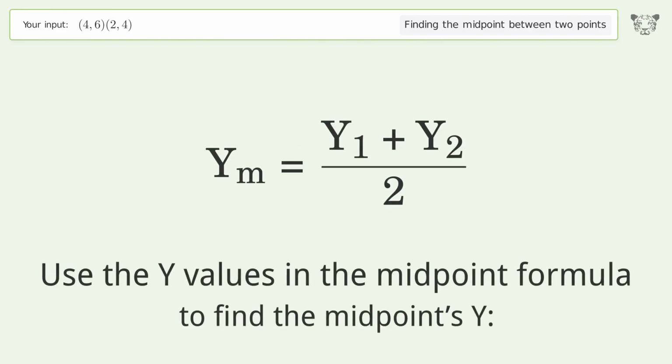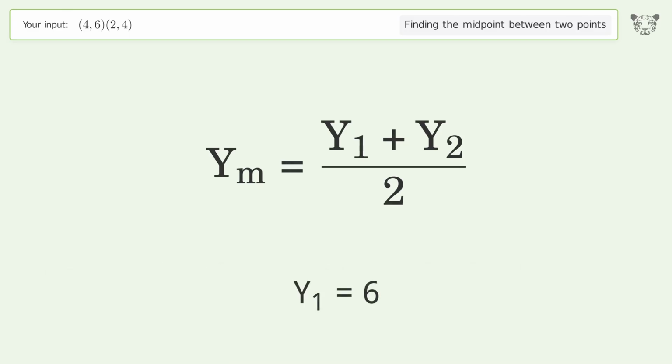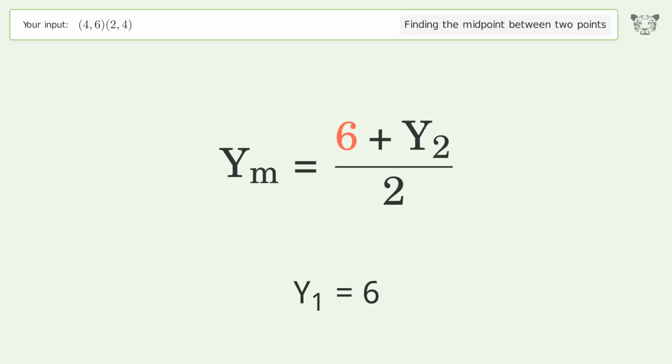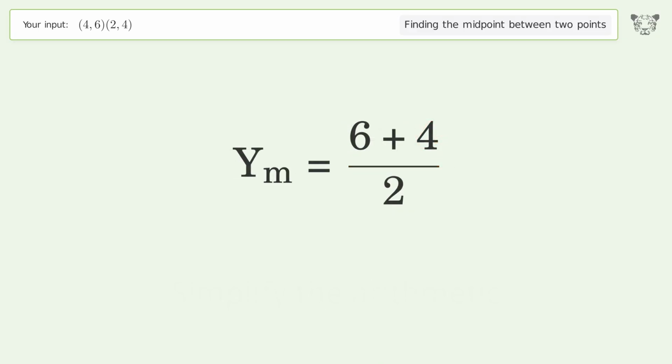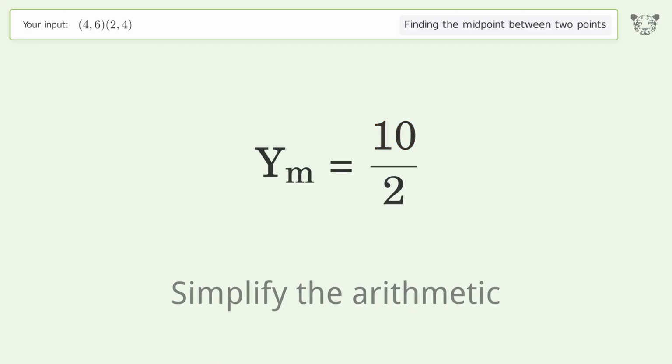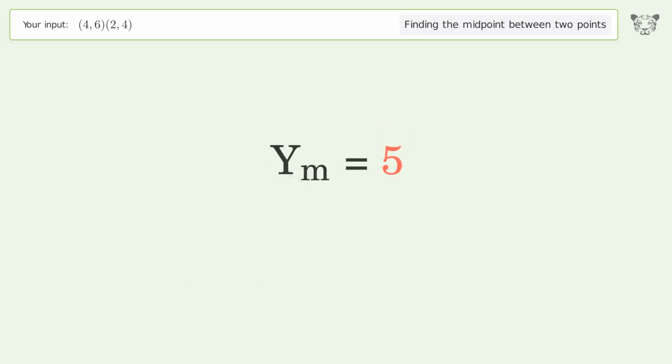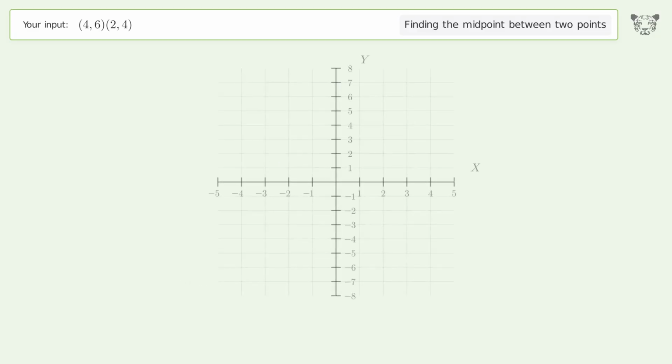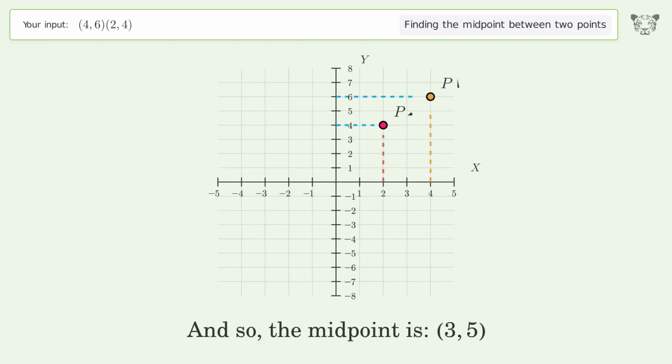Use the y values in the midpoint formula to find the midpoint's y. y1 equals 6. y2 equals 4. Simplify the arithmetic. And so, the midpoint is 3, 5.